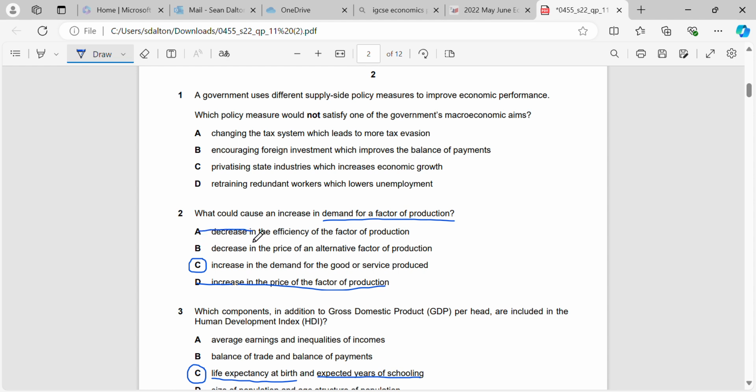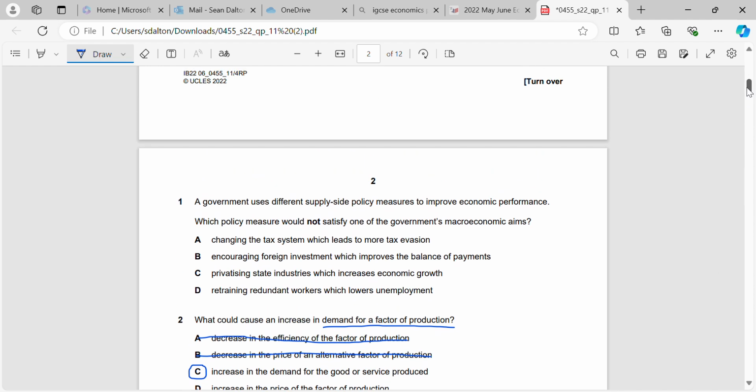A decrease in the efficiency would decrease the demand for a factor of production, and a decrease in the price of an alternative factor of production. Okay, quite possibly, but again, we might need certain factors of production to make this product. So it'll be the demand of the good or service that will directly affect it. Okay, and finally,